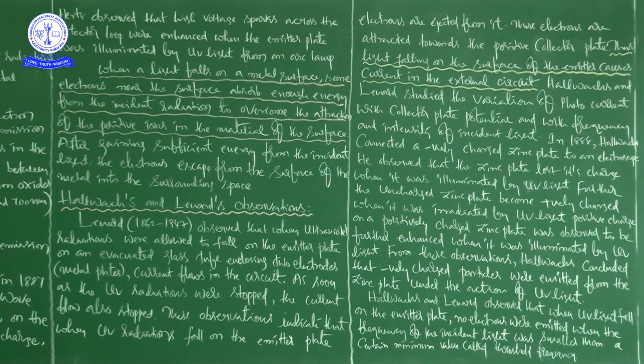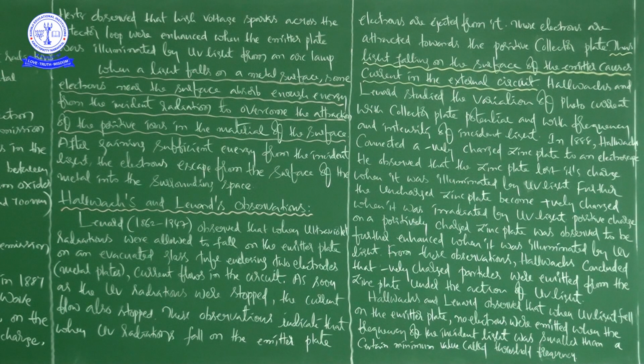Next, see this. After gaining sufficient energy from the incident light, the electrons escape from the surface of the metal into the surrounding space. He is telling what will happen after that. After gaining sufficient energy from the incident light, the electrons escape from the surface of the metal into the surrounding space, whatever space is present around the metal.